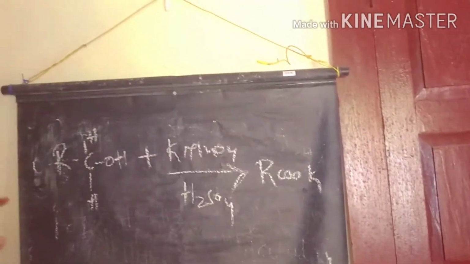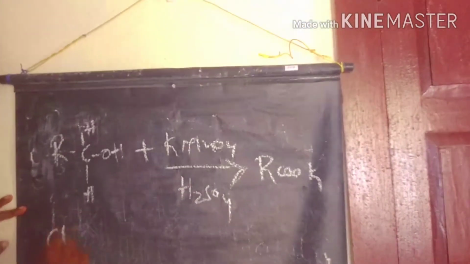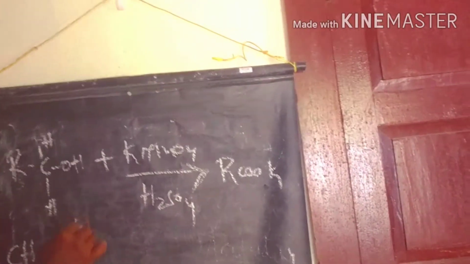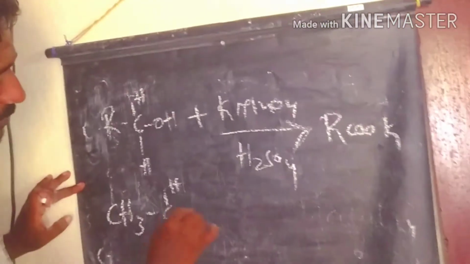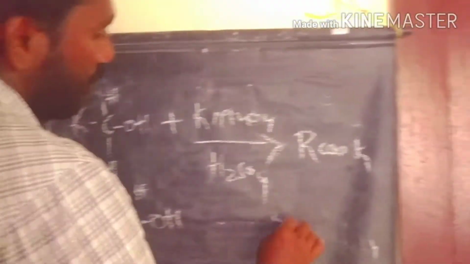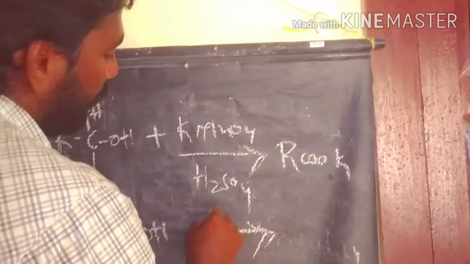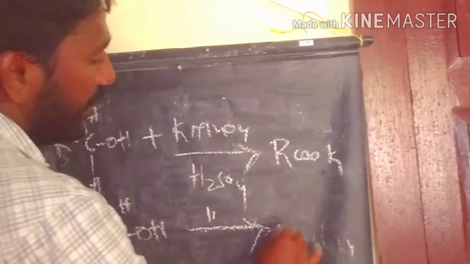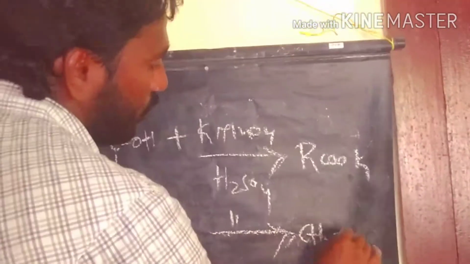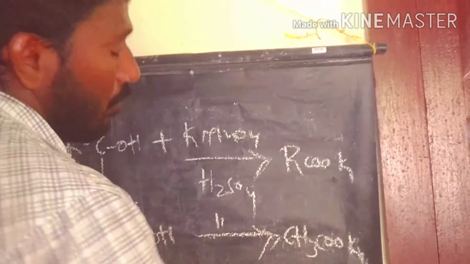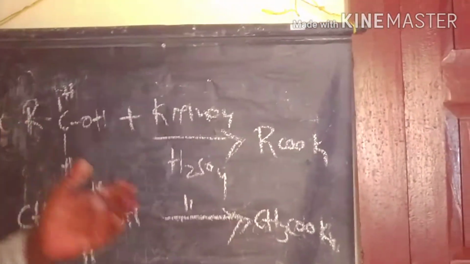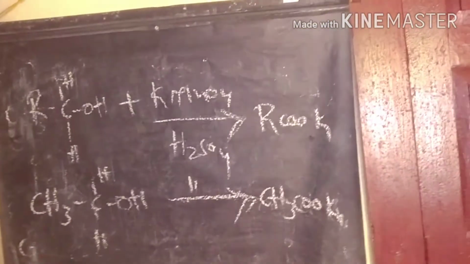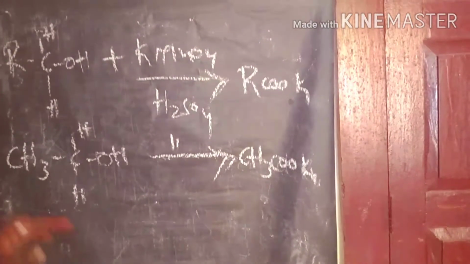If we take ethyl alcohol, what happens when it undergoes this oxidation process? The reagent is KMnO4, a strong oxidizing reagent, and we get potassium acetate as the product.